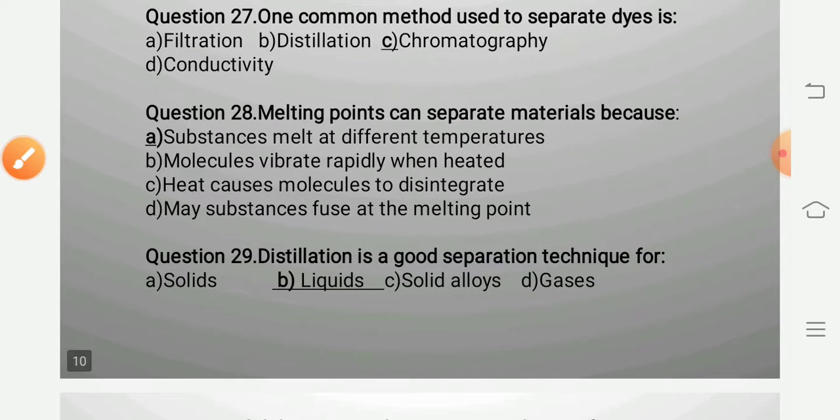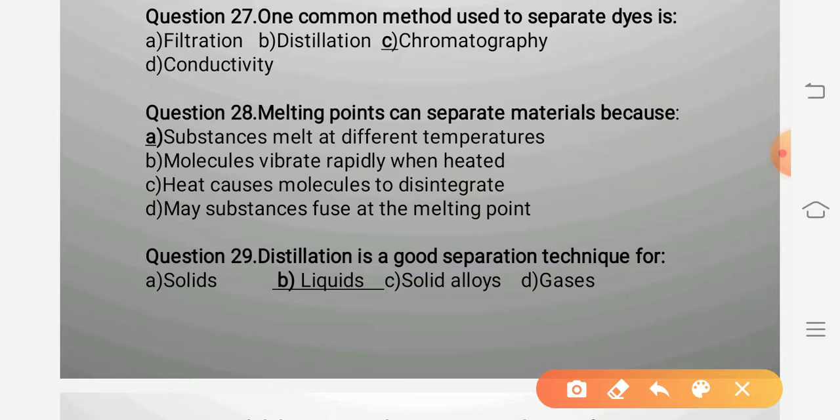Question number 28. Melting points can separate materials because substances melt at different temperatures, because a pure substance has a specific temperature at which it melts, that is called the melting point. It is the property of that substance. Therefore, the answer is substances melt at different temperatures.